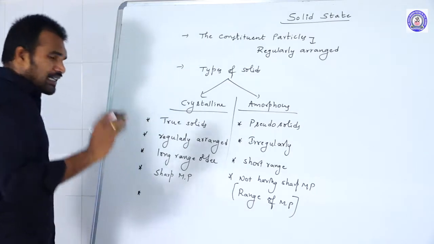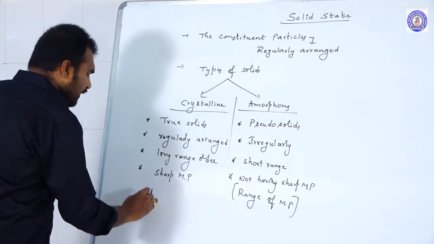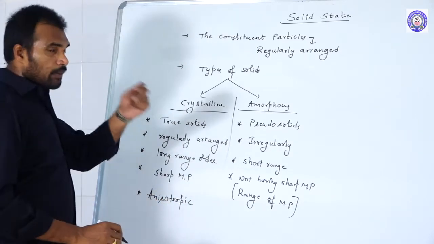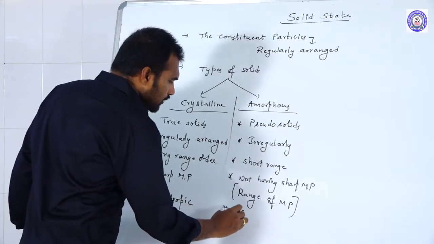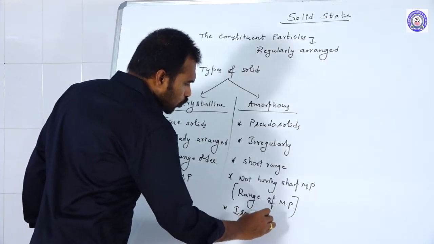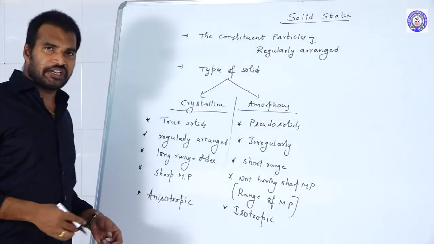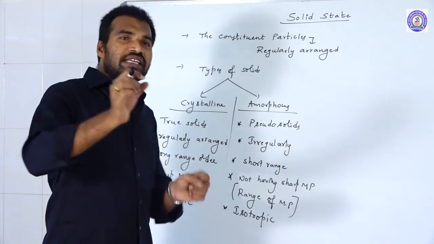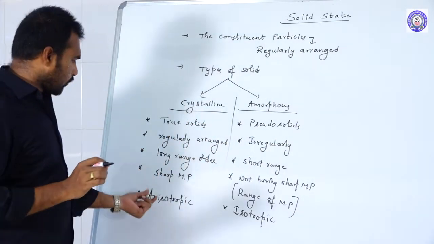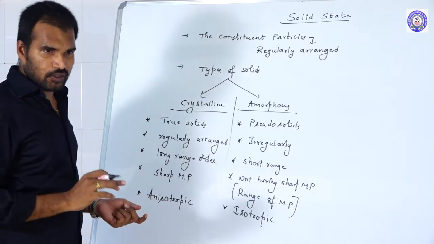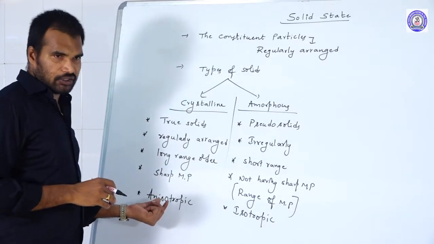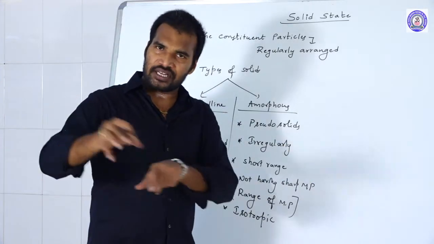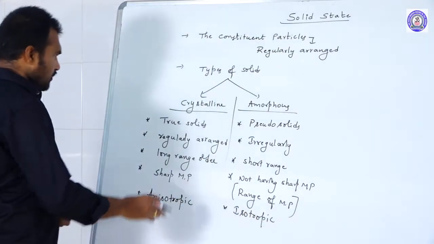One more thing: crystalline solids show anisotropic nature, whereas amorphous solids are isotropic in nature. What do we mean by anisotropic? Anisotropic means the property of showing different values in different directions. That phenomenon we call anisotropic nature. Whereas isotropic means they show the same value, the same property, in all directions. So that is called isotropic in nature.